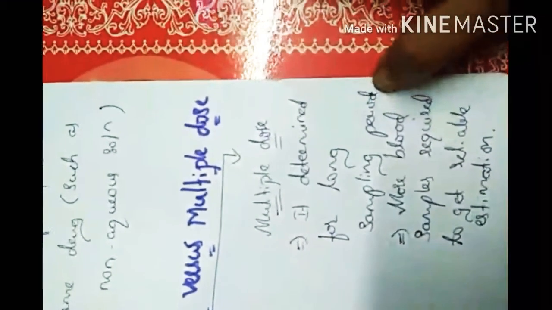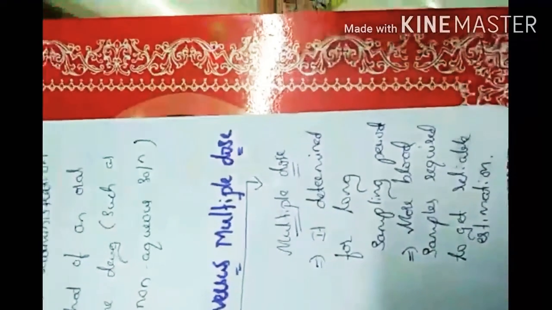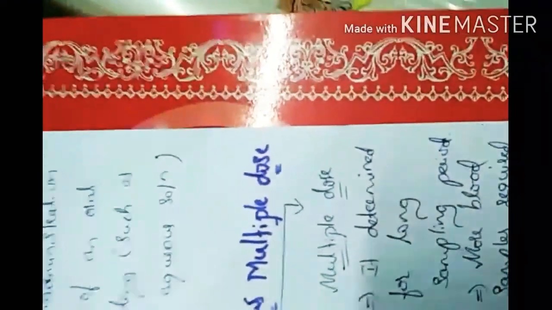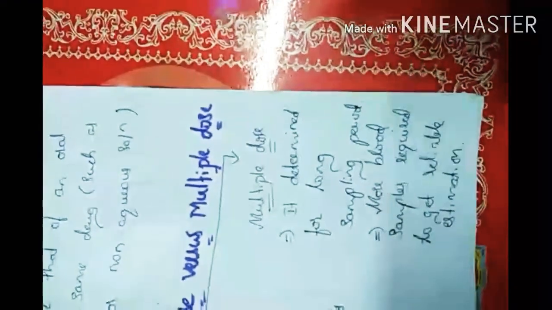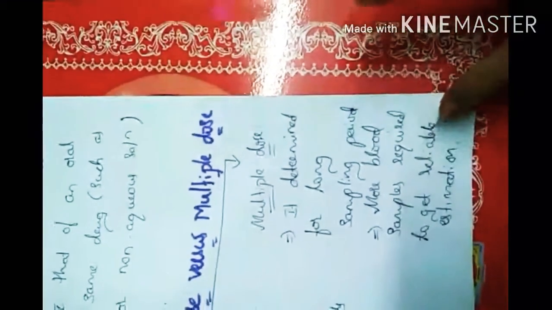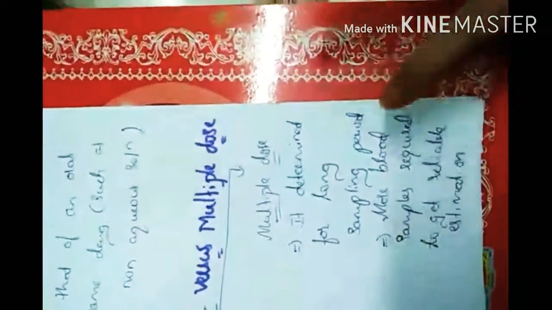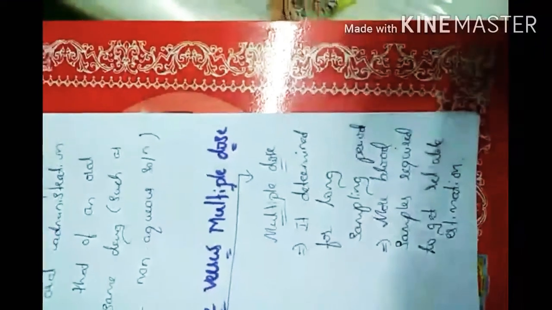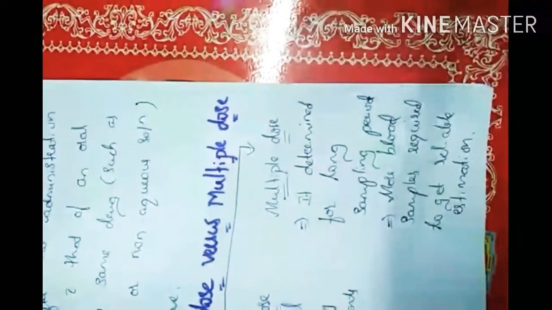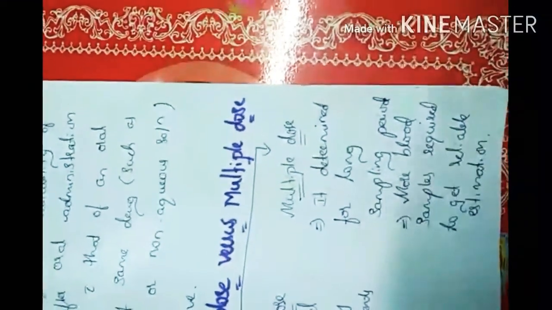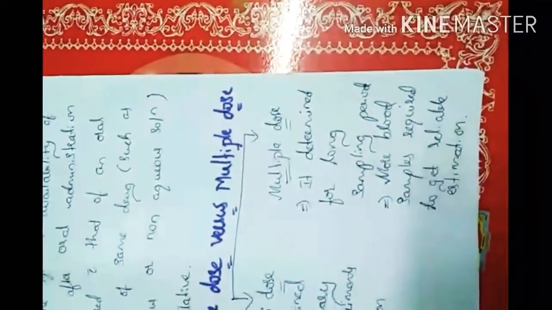For multiple dose, it is determined over a long sampling period. So we need human volunteers for multiple dose, and the sampling period is also longer. We require more blood samples to get a reliable estimation. Here for multiple dose, to get reliable estimations, we require a certain period of time to get accurate action.